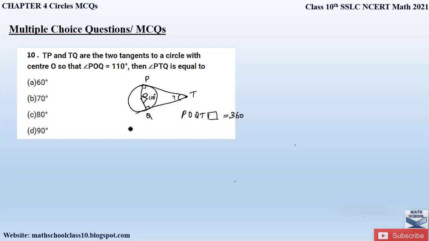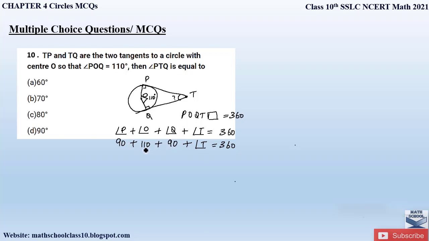Now here we have the four angles of a quadrilateral, that is angle P plus angle O plus angle Q plus angle T is equal to 360 degrees. Now we know angle P is 90 degrees because it is perpendicular to the tangent, plus angle O is given, which is 110 degrees, plus angle Q is again 90 degrees, plus we have to find out angle T, that is equal to 360. So let us add all these.